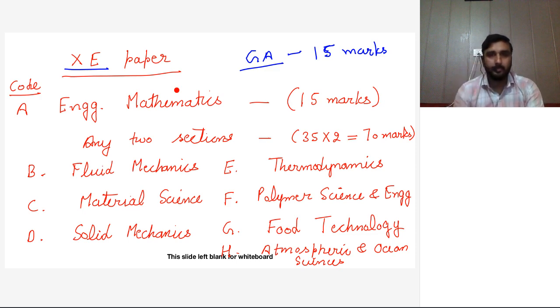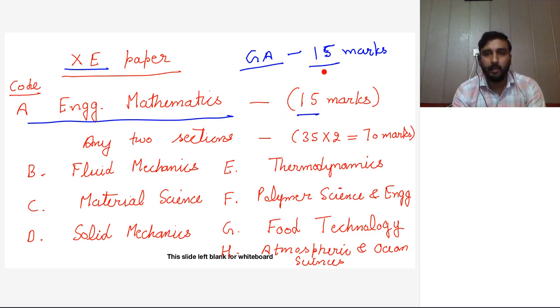For example, in the XC engineering sciences paper, out of 85 marks, 15 marks weightage is given to engineering mathematics. So engineering mathematics 15 marks, general aptitude 15 marks, total 30 marks.